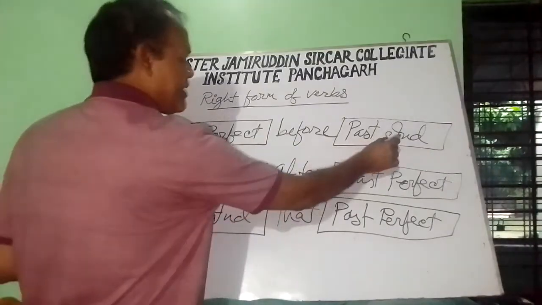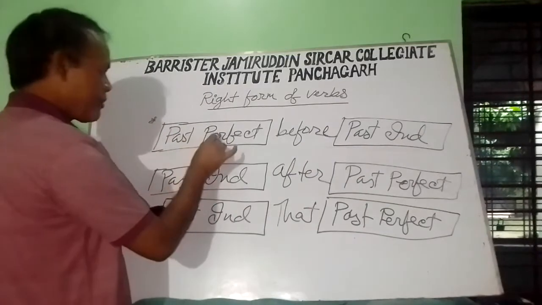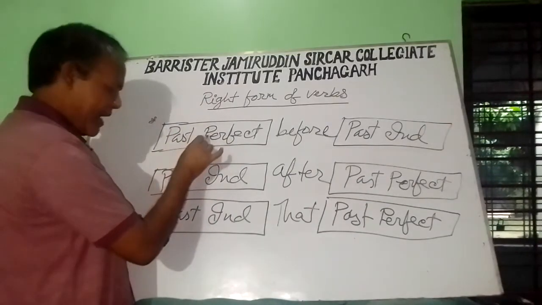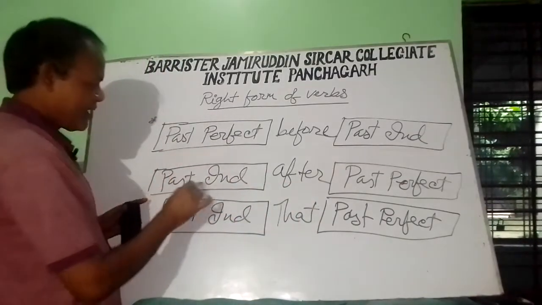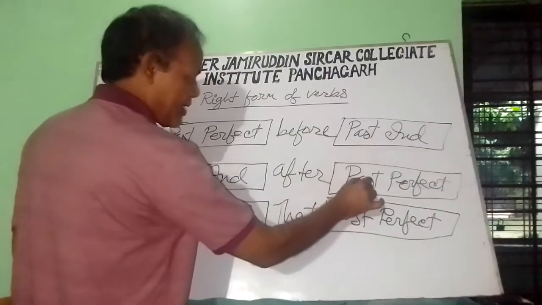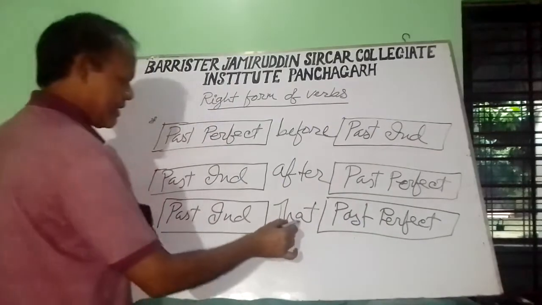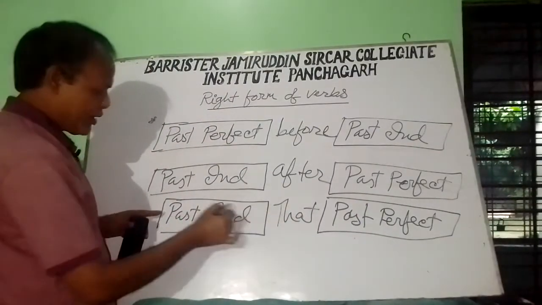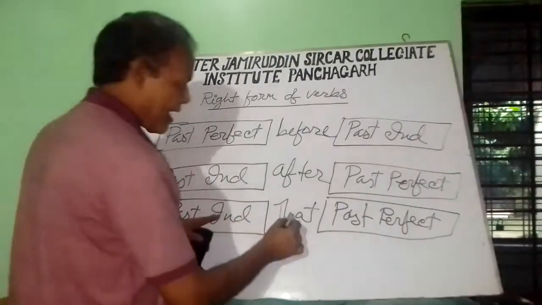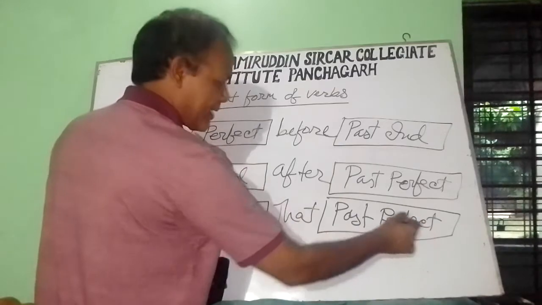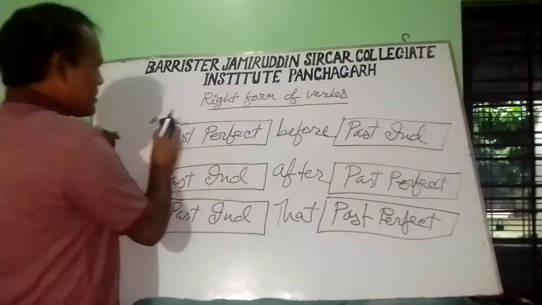And we know past indefinite is subject, verb in the past form; past perfect is subject, then had, then verb in the past participle. After: past indefinite is subject, verb in the past form, and after this is past perfect, subject plus had plus verb in the past participle. Before that the sentence will be in the past indefinite, subject plus verb in the past form, and after that this will be past perfect, subject plus had plus verb in the past participle. Let's see some examples.